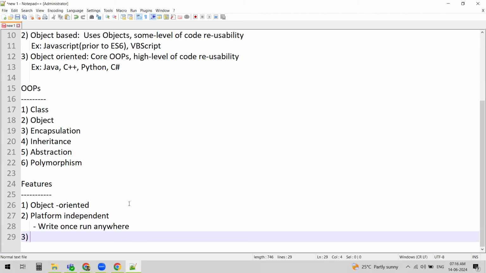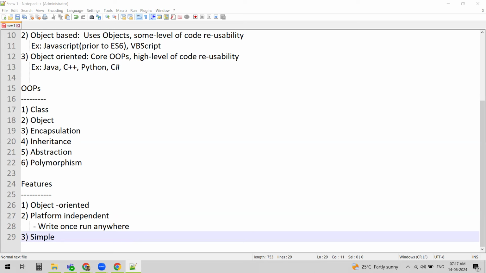Next, Java is a simple language. It is easy to learn. It has a clean syntax. As we discussed yesterday, any programming language follows some guidelines, some instructions, that we call a syntax. You can write a program only if you go according to that syntax.